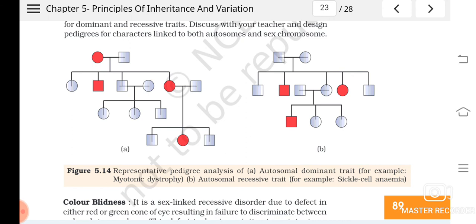So this is the pedigree chart whereby we can study the inheritance pattern of a particular trait in a family for many generations. So the pedigree chart, I think you understood well.